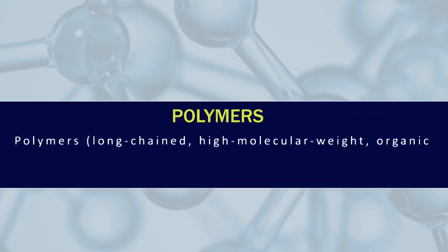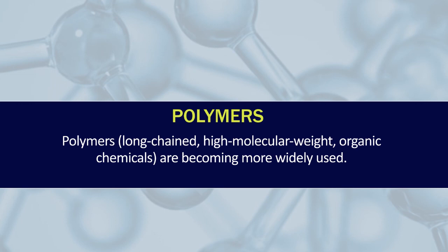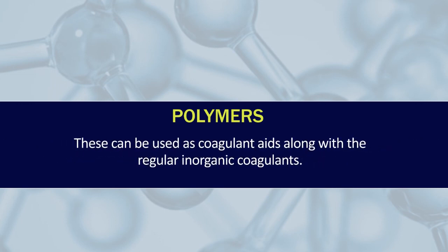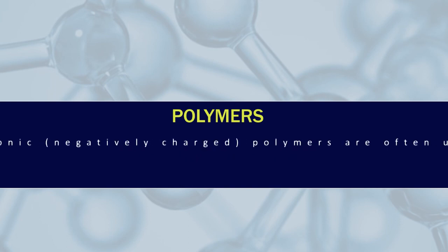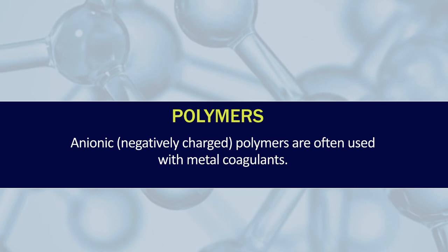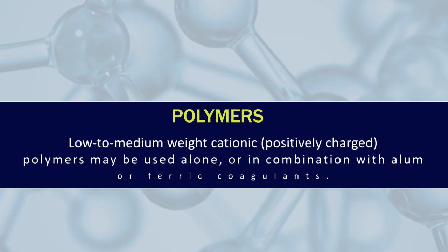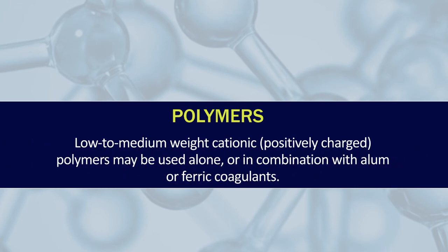Polymers. Polymers are becoming more widely used. These can be used as coagulants along with the regular inorganic coagulants. Anionic polymers are often used with metal coagulants. Low to medium weight cationic polymers may be used alone or in combination with alum or ferric coagulant.